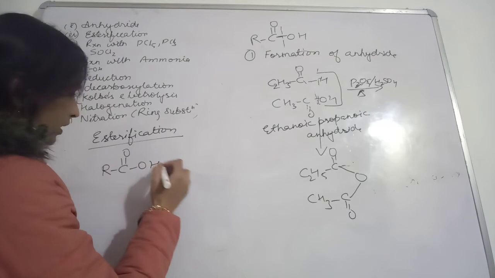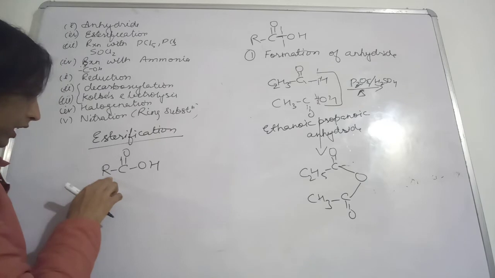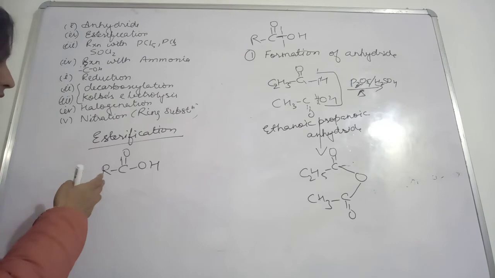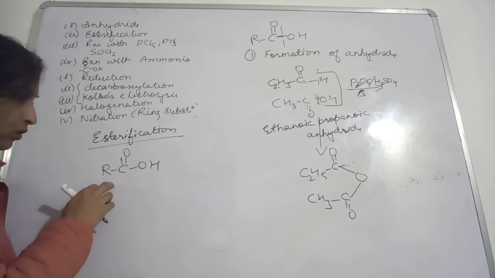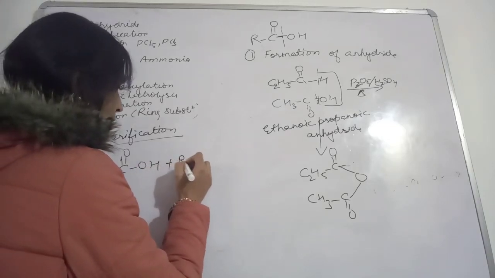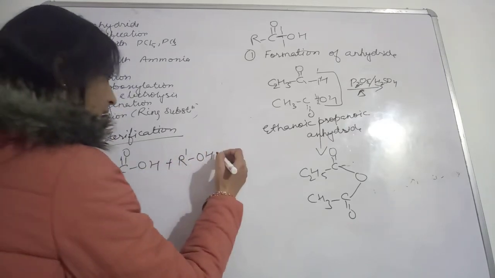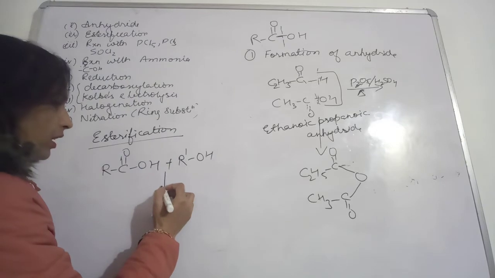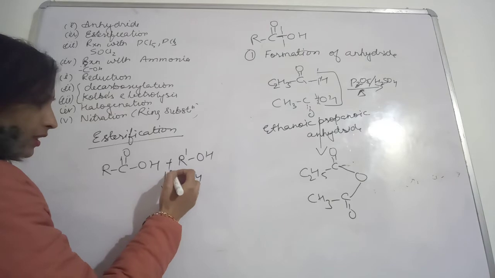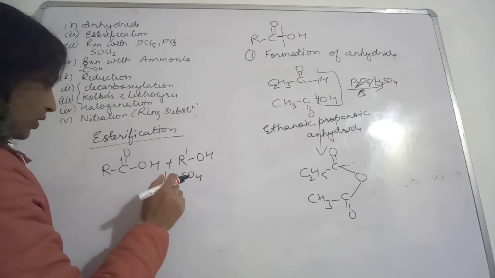If R is replaced by CH3, then that will be called acetic acid, or you can choose any alkyl group. This carboxylic acid we are taking. With this carboxylic acid you have chosen R-OH, this alcohol, and you are also taking concentrated H2SO4, or HNO3, like that you can take. So this H2SO4 you have taken.